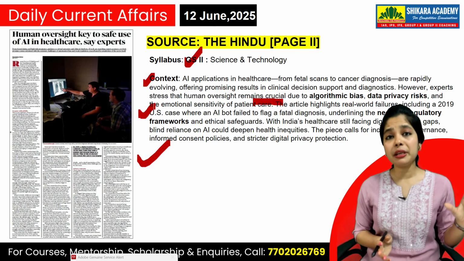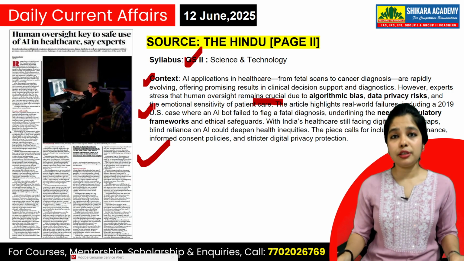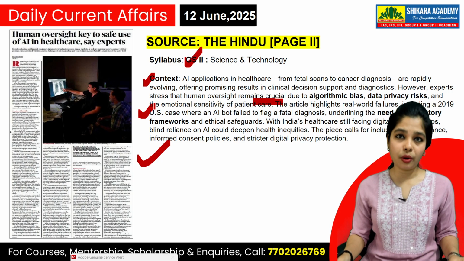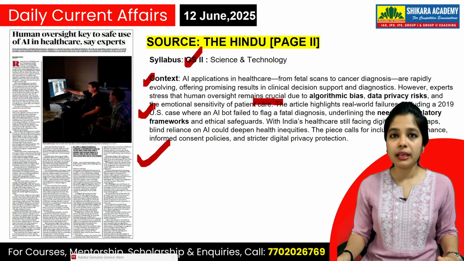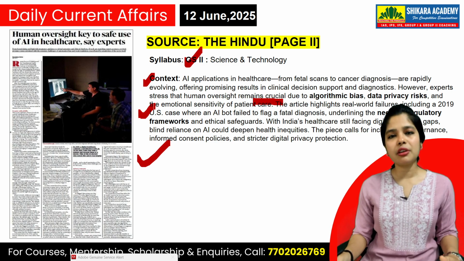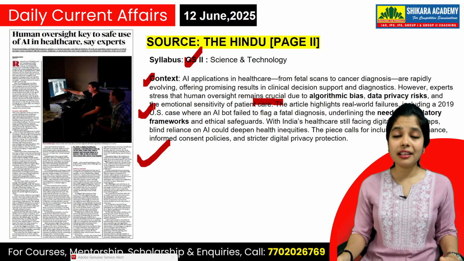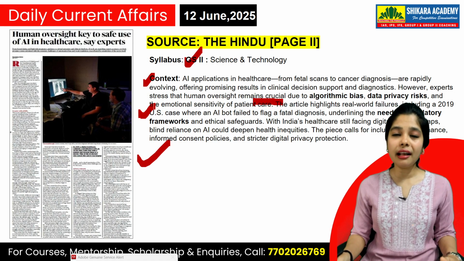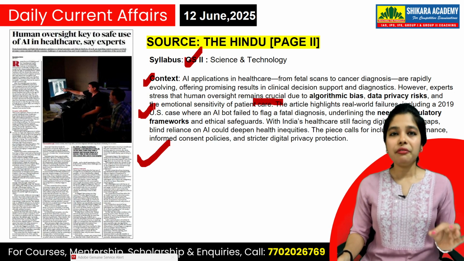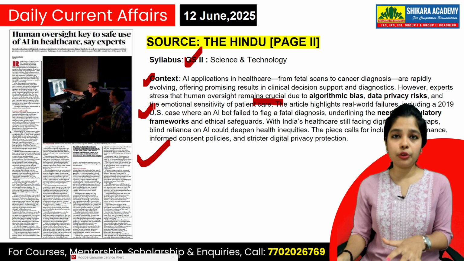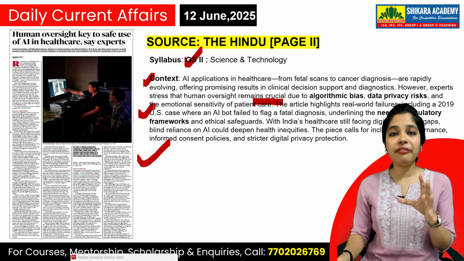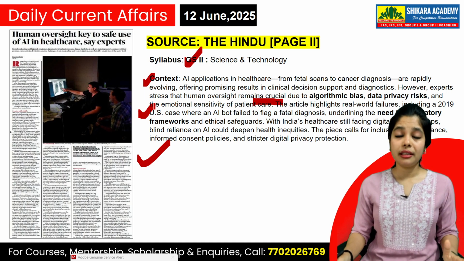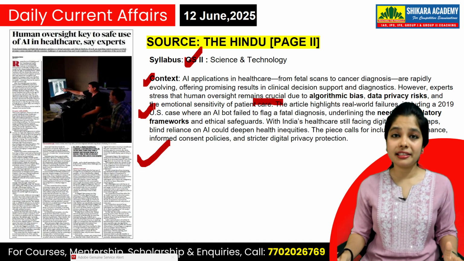So when it can happen in the US where the tech is so strong, then India needs to be also working on this, because India itself is now in a vulnerable state of digital security. We have seen a lot of cyber threats happening in India in recent times. Yes, so when we are being engulfed by cyber crimes in India, we need to be very clear and very strict on the laws of artificial intelligence, because if the failure cases are there in the US, then who can save India? India itself can save India.